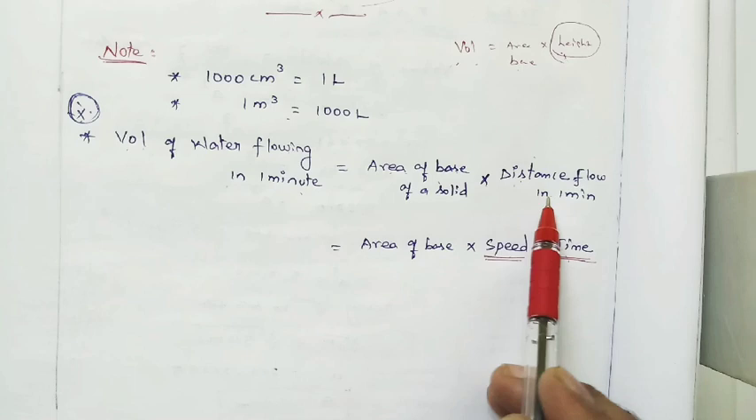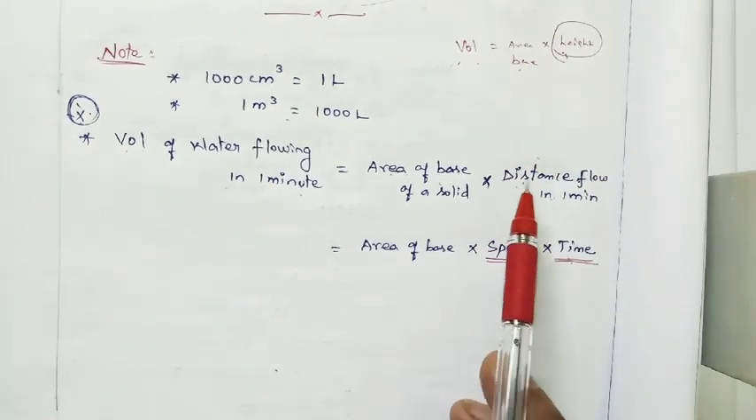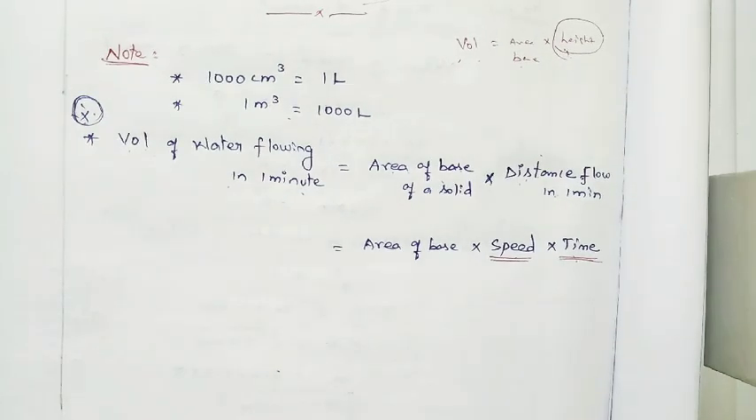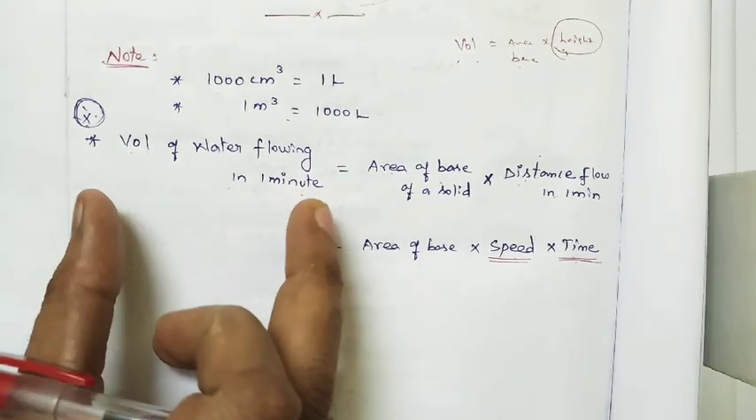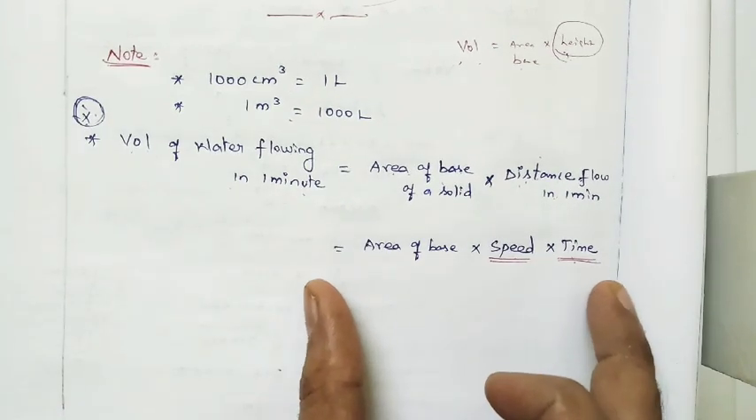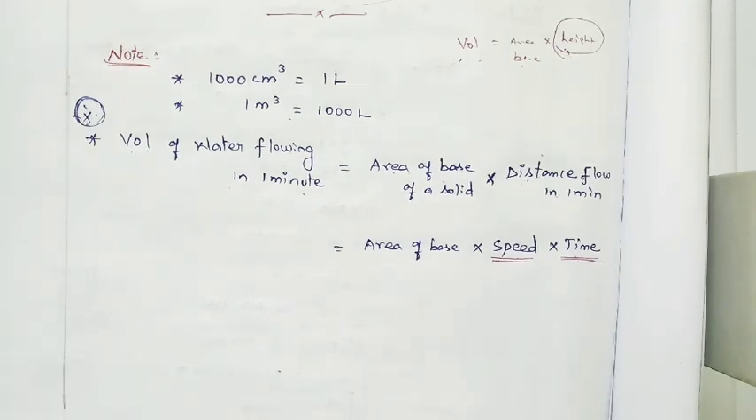Distance flowing in 1 minute is nothing but height, right? We don't know the distance, but we can write the distance in terms of speed into time. So we can easily find that the volume of water flowing in some minutes is nothing but area of base into speed into time. This is the formula, right? By using this formula, we are going to find whatever we need. So, come to the question.